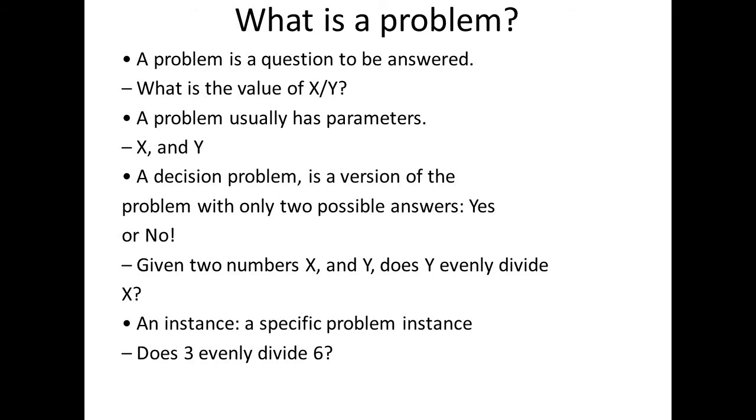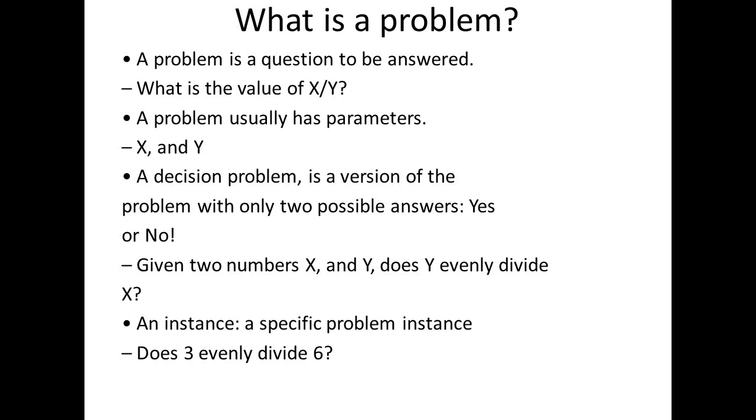Now we will talk about what you mean by an instance of a specific problem. In the earlier example, we considered two parameters x and y, and we are asking whether y will evenly divide x or not. If we put in values for x and y, it becomes an instance of that problem.